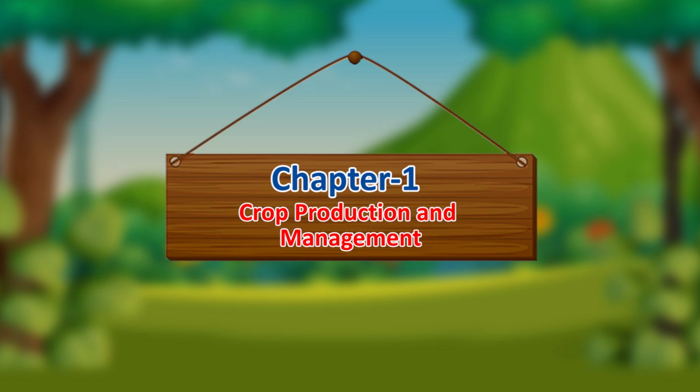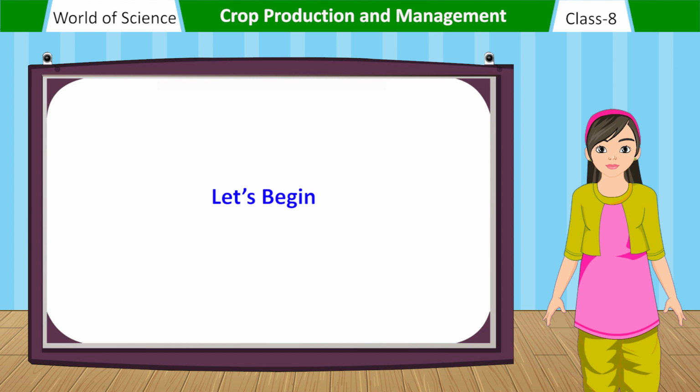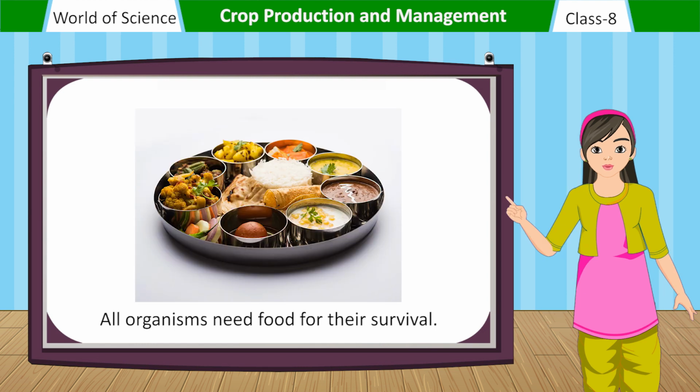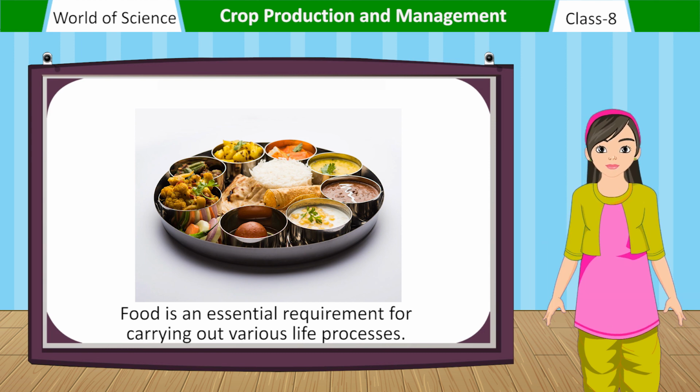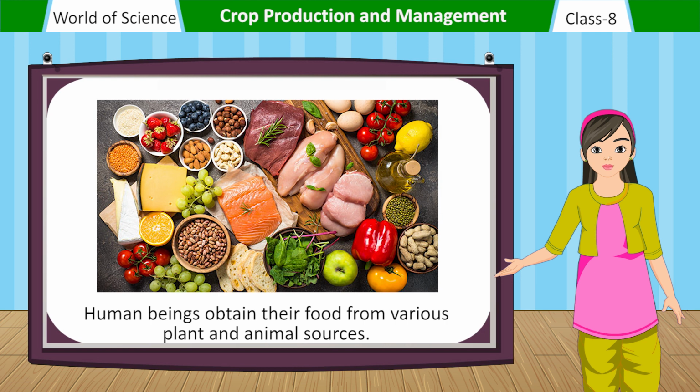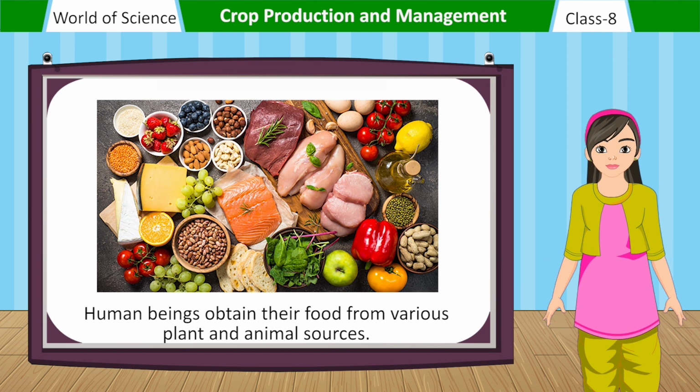Chapter 1. Crop Production and Management. Let's begin. All organisms need food for their survival. Food is an essential requirement for carrying out various life processes. Human beings obtain their food from various plant and animal sources.